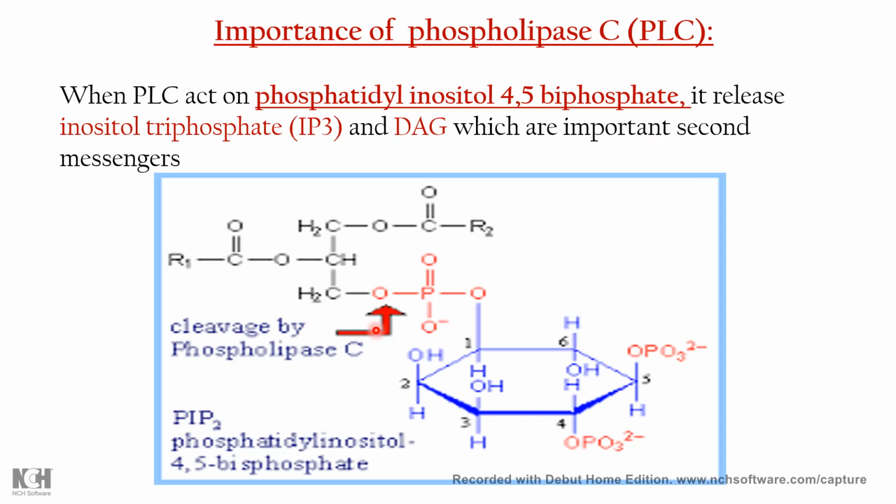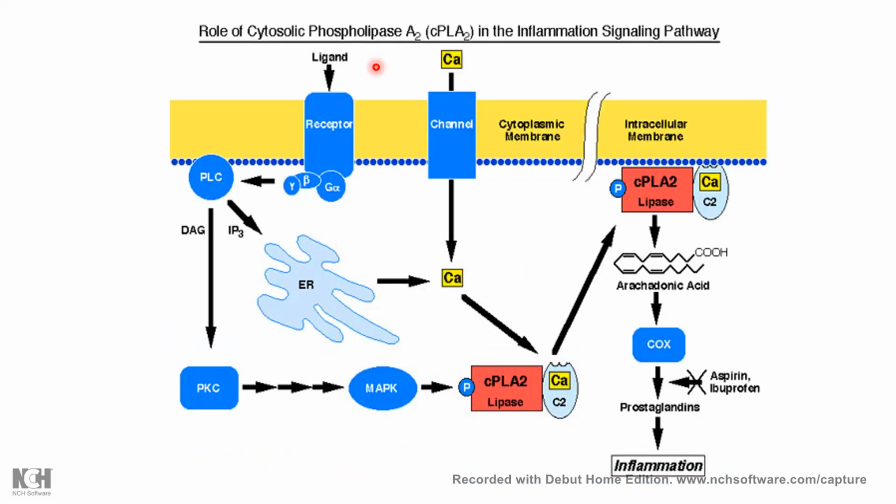So look at this, phospholipase C reacts on phosphoinositol, and this phosphoinositol is broken down into two parts, IP3 and diacylglycerol. These two parts are actually very important. These two things are very important for the second messenger system, giving the signal to the cell. So look at this, whenever some ligand or some stimulus comes to the cell membrane receptors, phospholipase C is activated, and phospholipase C activates the protein kinase,